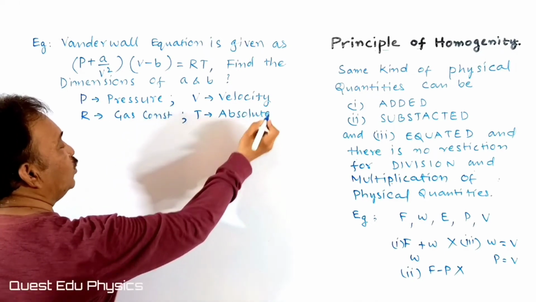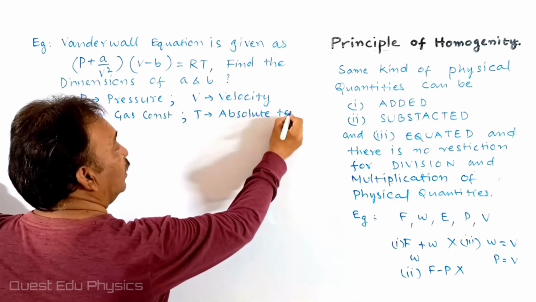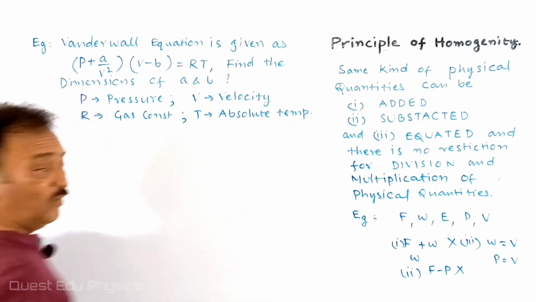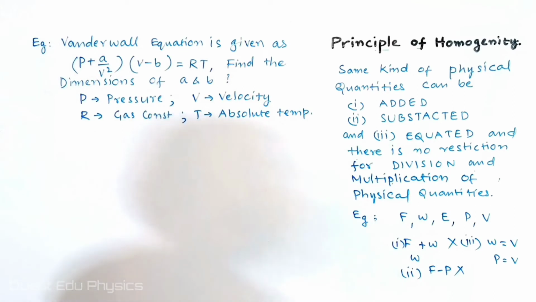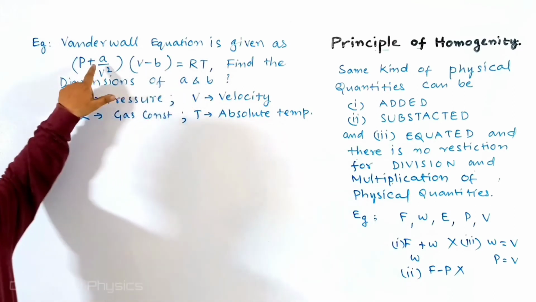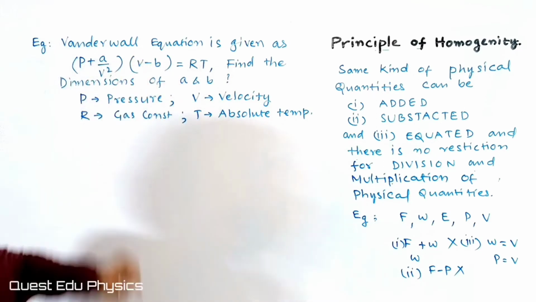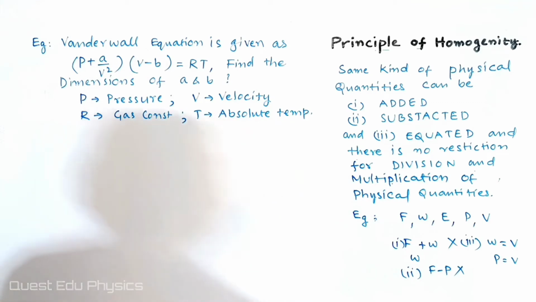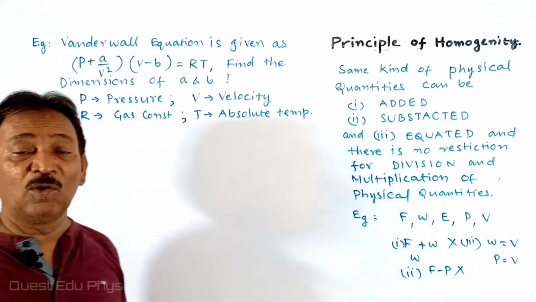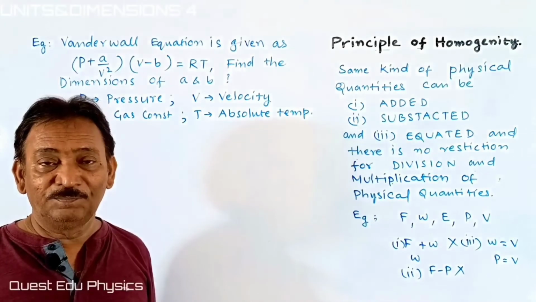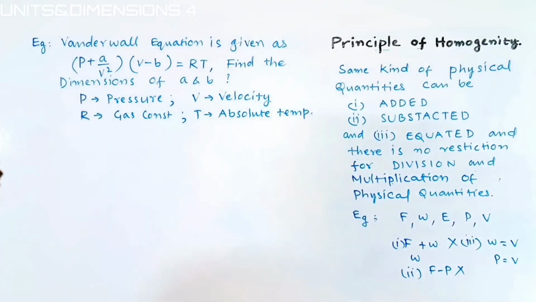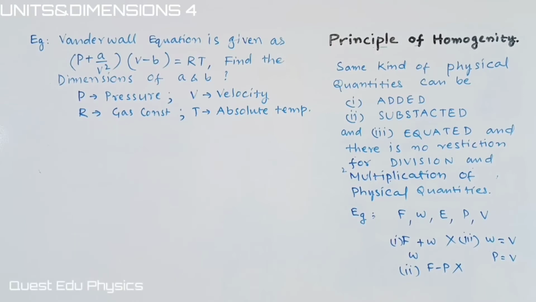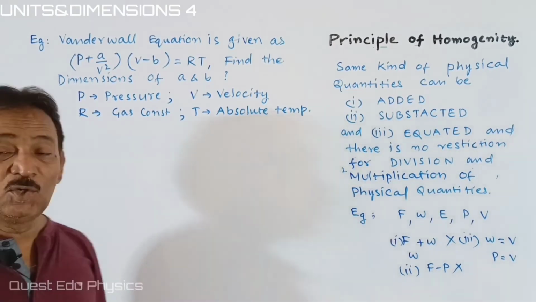Okay, students. These are the physical quantities which are involved in this Van der Waals equation. And he is asking us to find the dimensions of a and b. Okay, students, I told you only the same kind of physical quantities can be added, subtracted or equated. Let's do this problem, students.